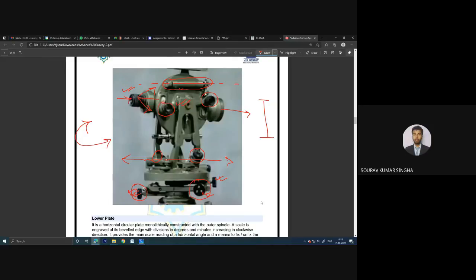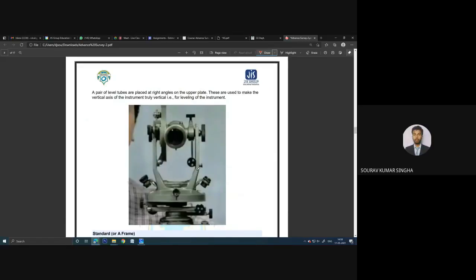On this side it is in the opposite direction, so that is why it is not visible. On the opposite side, what happened? You can unlock this. Let us see some other images if we have. Yes, you can see in this image, this is the clamp. If you unlock this, the telescope can go downward or upward.